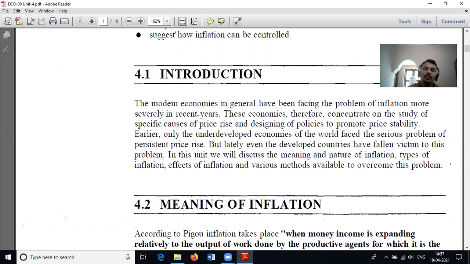So we have to understand what inflation is, what its basic terminologies are, and how it influences our daily life, that means how inflation influences the price of goods and services.